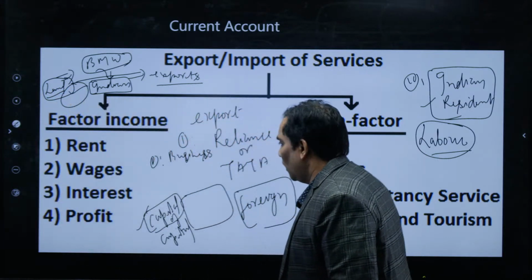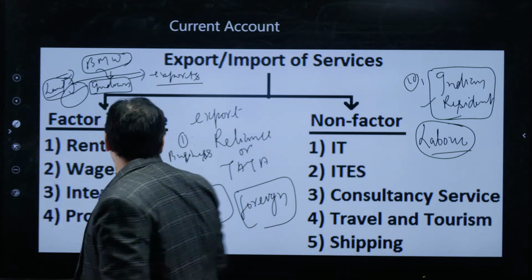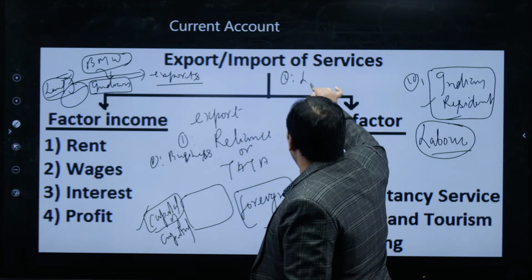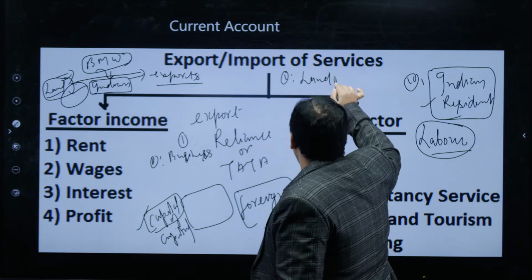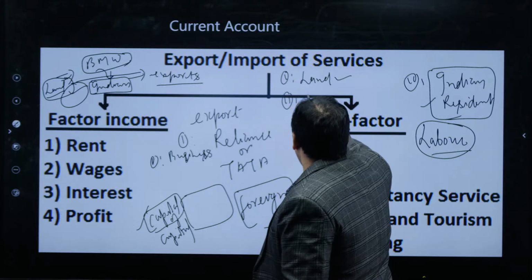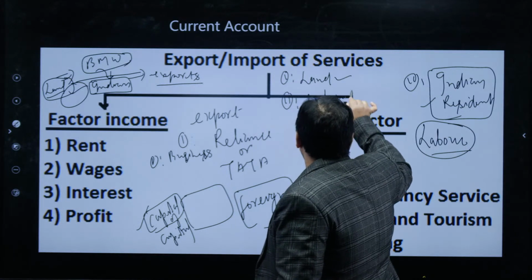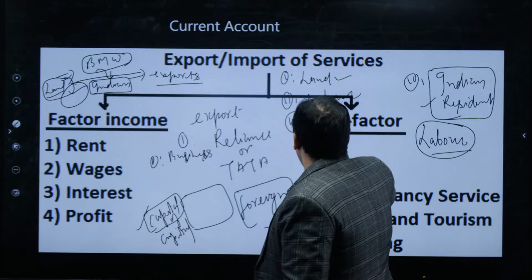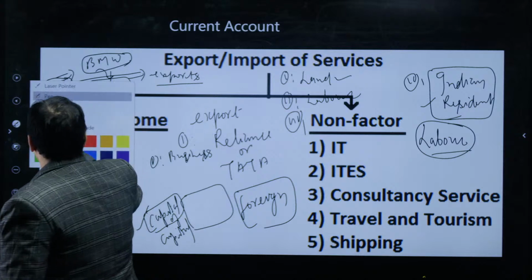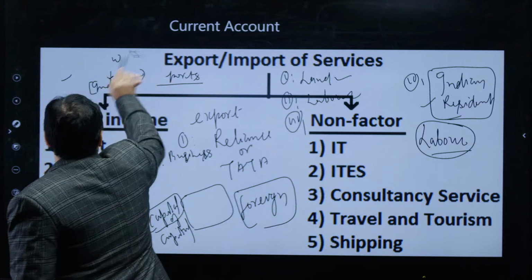Whenever there is any business activity, it always takes place with the help of land, labor and capital. Let me rub it first, then I am going to continue.